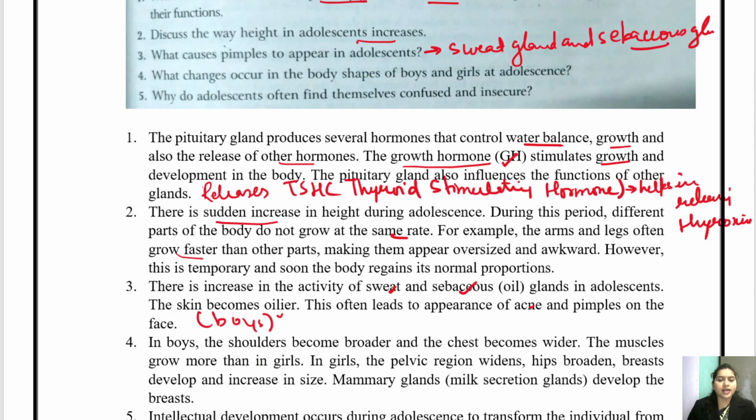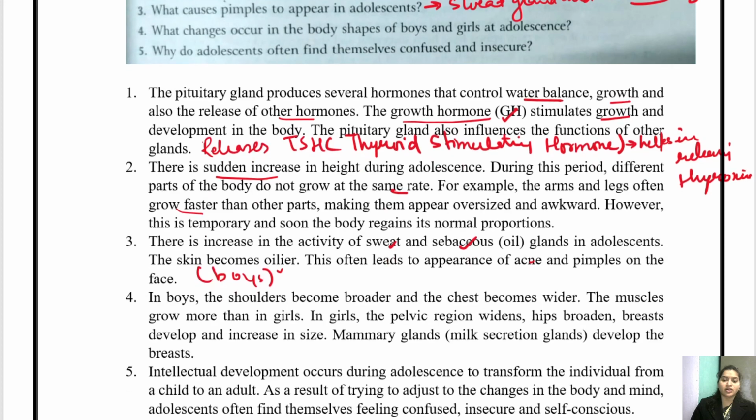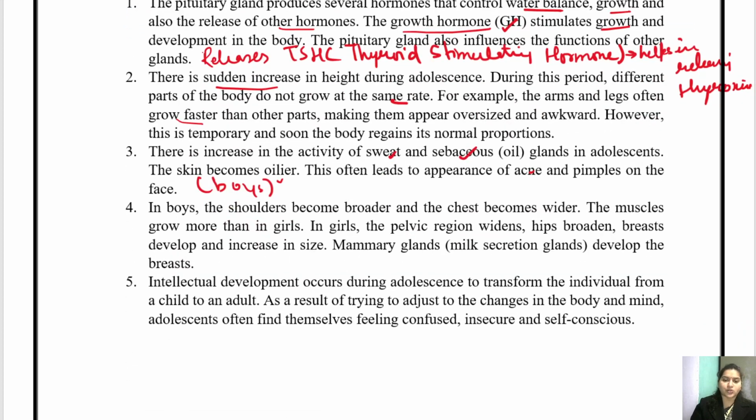Fifth, why do adolescents often find themselves confused and insecure? It is because of the hormones that are getting secreted. Intellectual development occurs during adolescence to transform the individual from a child to an adult.